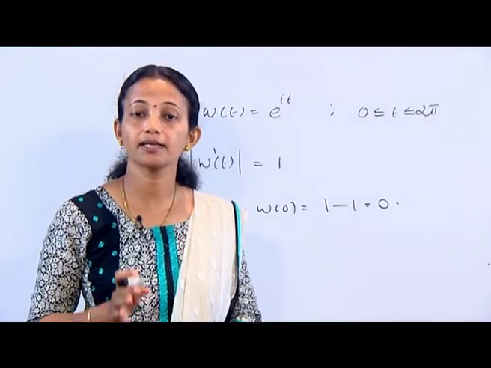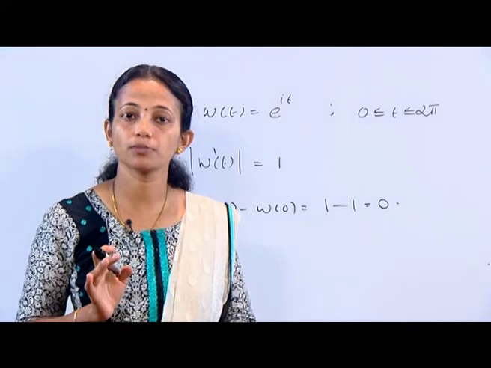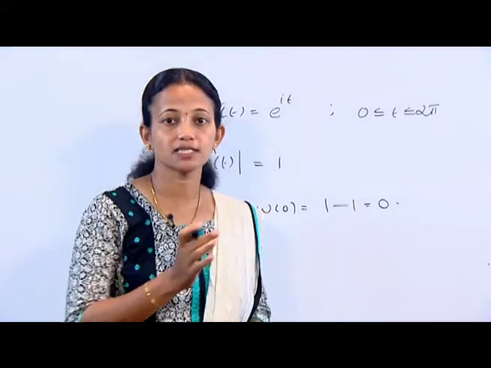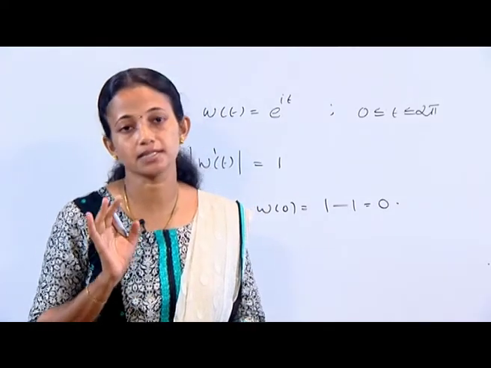Hence, by taking b is equal to 2 pi and a is equal to 0, it is not possible to find a c satisfying our equation number 6, showing that the mean value theorem does not hold.